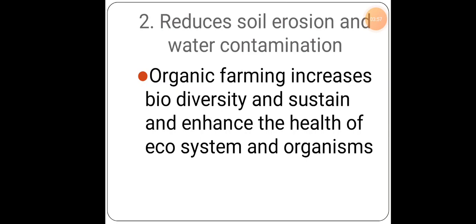So, reduction in soil erosion. What happens when we start farming more and more? Because of the grip of the roots, the soil will not be eroded, and the fertility of the soil will be very strong, so that there will be no soil erosion in that particular area. So because of this also, organic farming plays an important role.